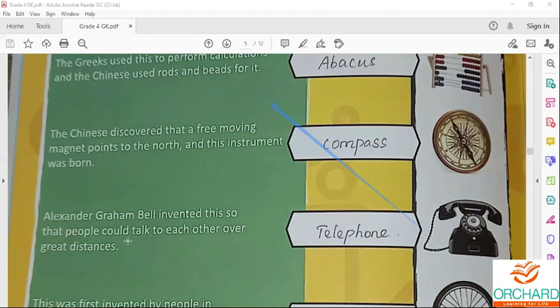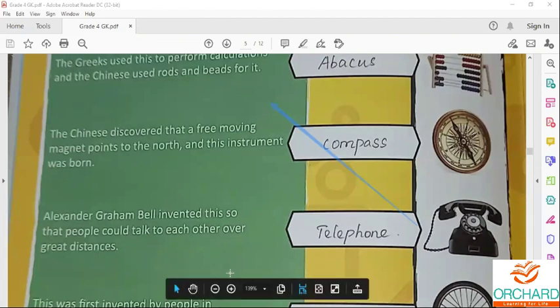Abacus was first used by the Greeks. Then the Chinese used rods and beads for counting. Next, compass is a device to find the direction. The Chinese were the first to use the magnetic compass.